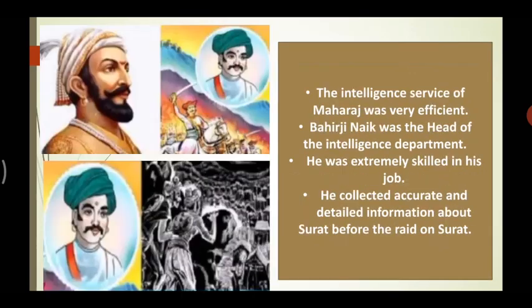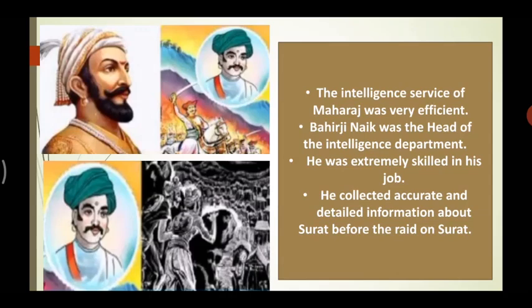Okay. In the previous slides, we have seen the military organization and its work, right? We've seen the highest officers and the duties allotted to them by Shivaji Maharaj. Everyone was efficient and capable. All these officers were very efficient and hardworking, right? In the same way, the service provided by the intelligence department was very efficient.